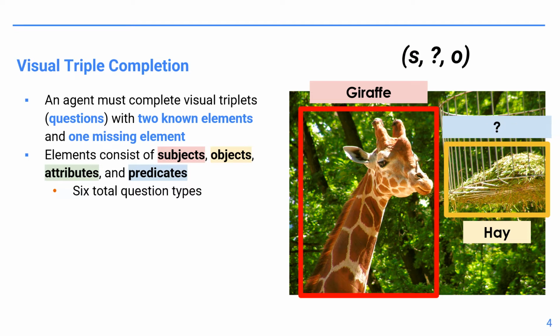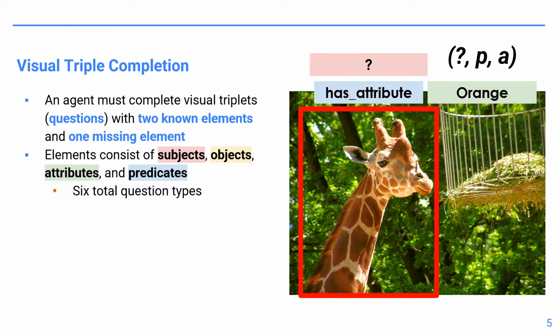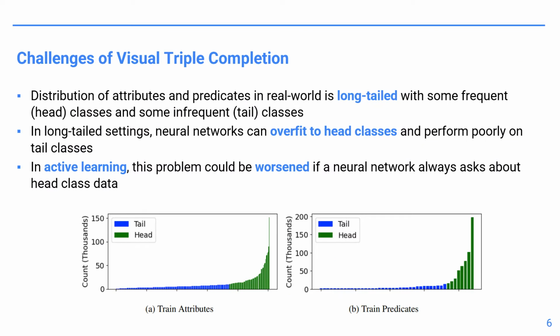For example, here we have an example of a subject, predicate, object triple where the agent is provided with the giraffe subject, the hay object, and it must predict the missing predicate eating. Similarly, here we have an example of a subject, predicate, attribute triple where the agent is provided with the has attribute predicate, the orange attribute, and it must predict the missing giraffe subject. Given the 3 possible subject, predicate, object triples and the 3 possible subject, predicate, attribute triples, we have 6 total question types. While visual triple completion may seem straightforward, there are many practical challenges to solving this problem.